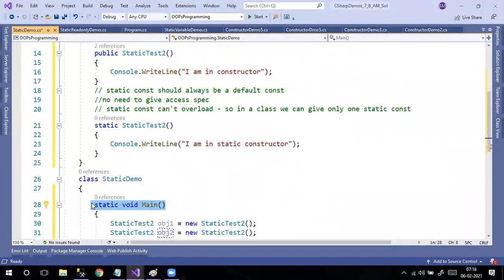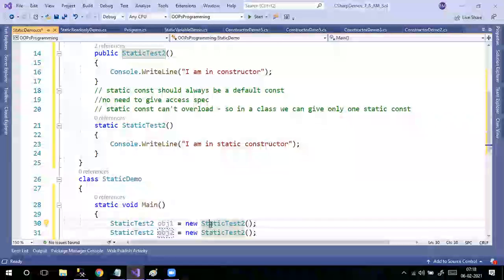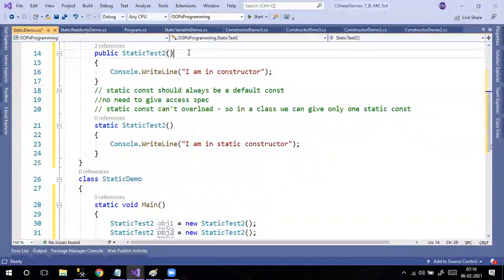What about the normal constructor? When I create an instance, which one will activate? By default static. Leave aside static, because I will tell when it shows. Go to the constructors concept. In a class, if you have a default constructor, when is it going to be called? Leave aside static.